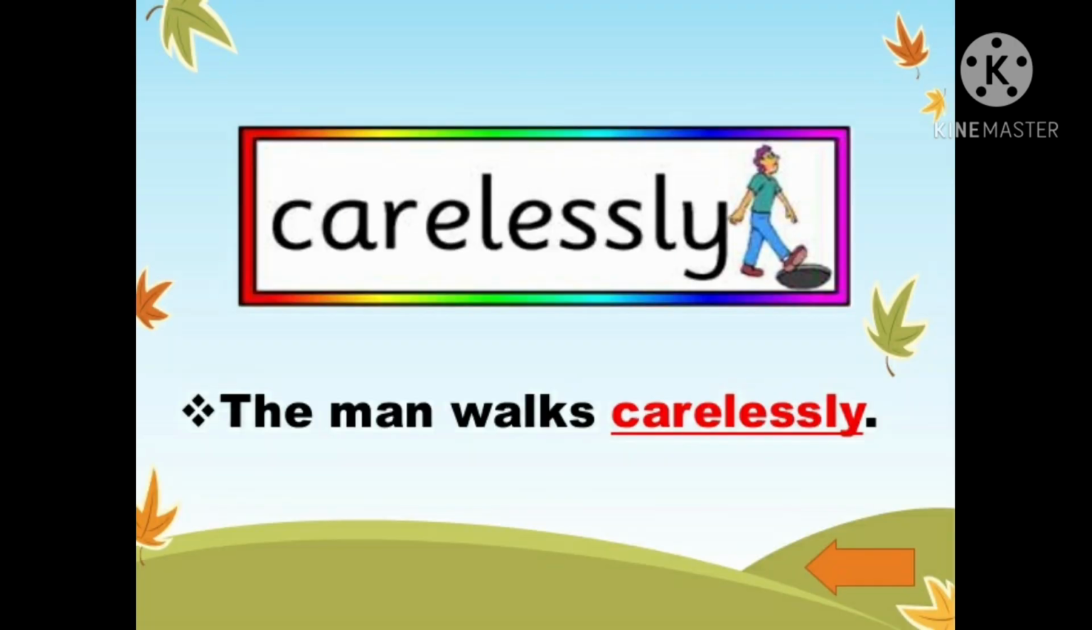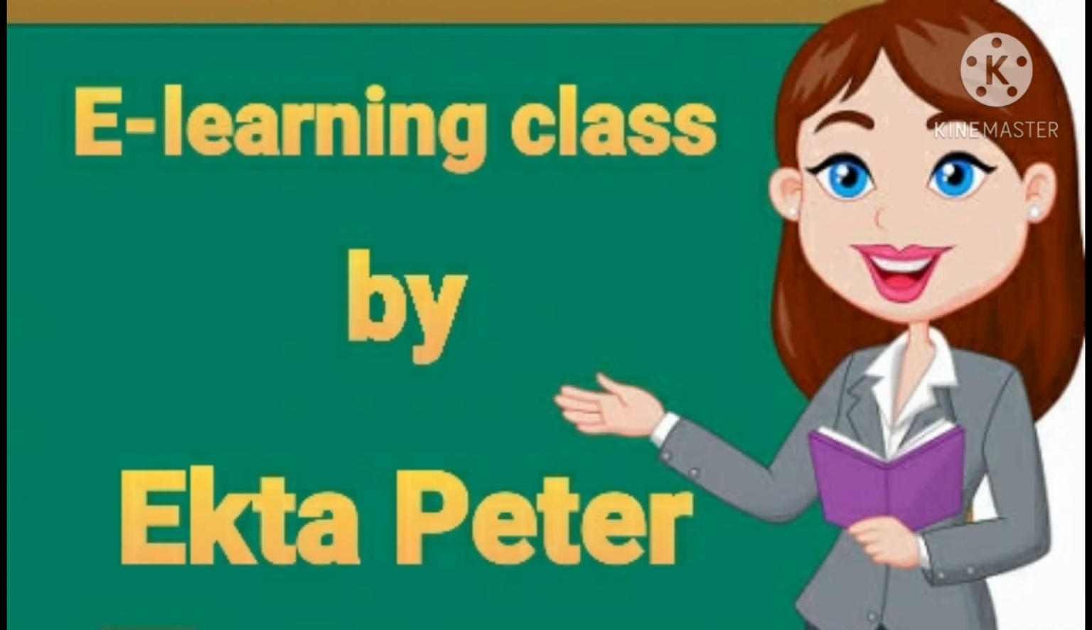Here is one more example. The man walks carelessly. How does the man walk? Carelessly. So here you can see carelessly is the adverb of manner which tells us how the man is walking. I hope you understood the chapter.